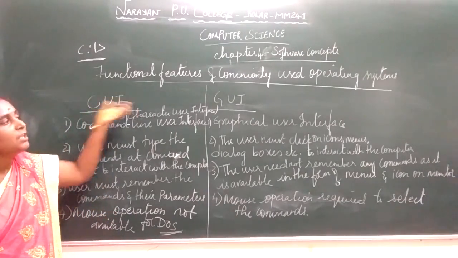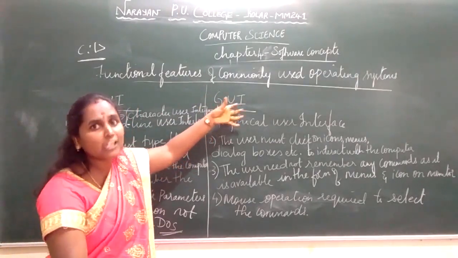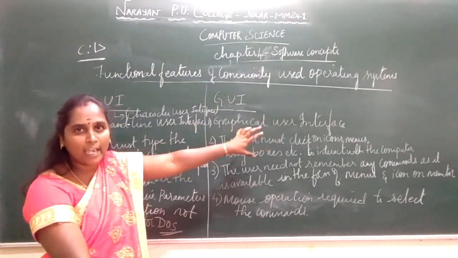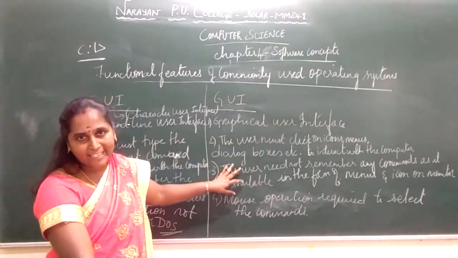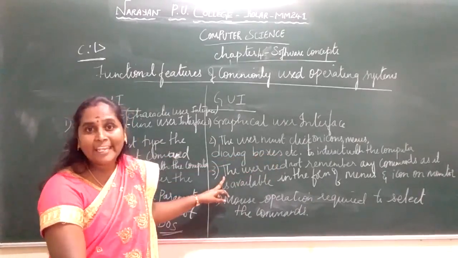The second interface of an operating system is the graphical user interface. Here the user just clicks on icons, menus or dialog boxes to interact with the computer. There is no need to remember any commands.